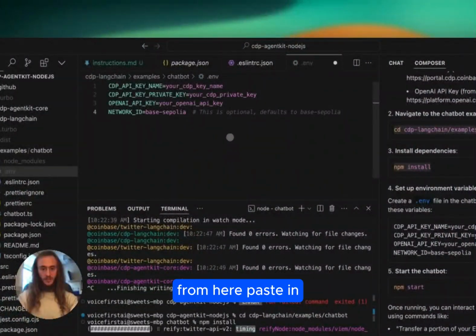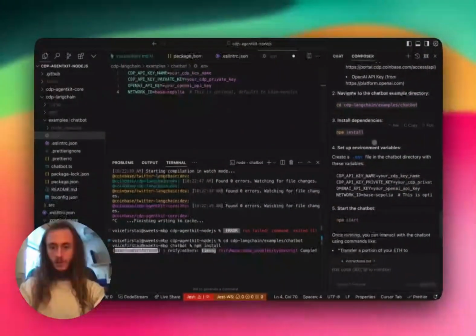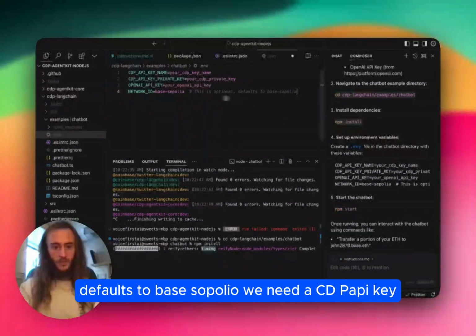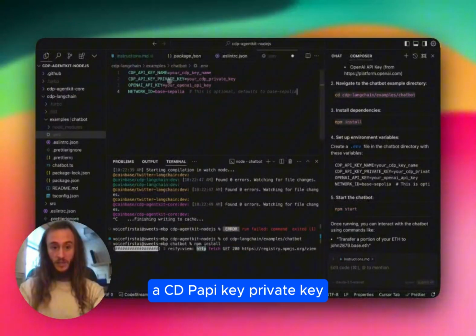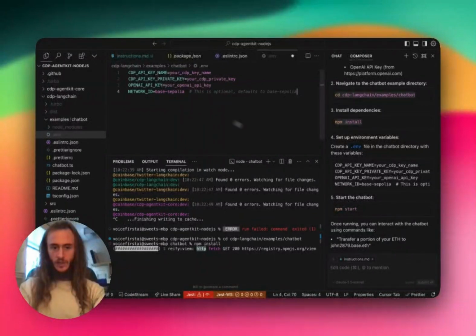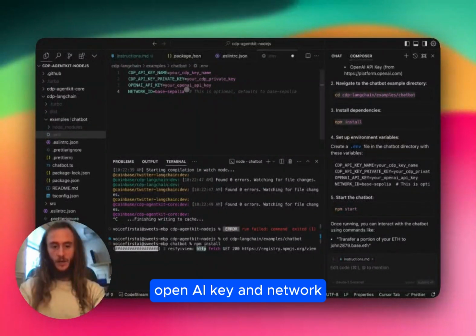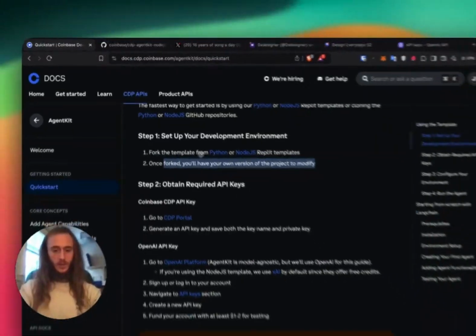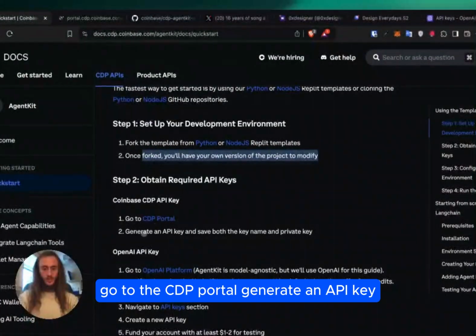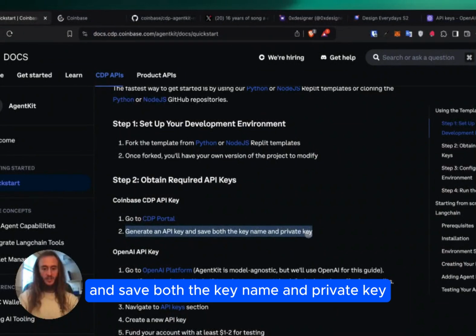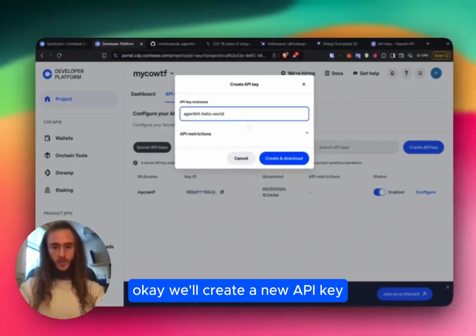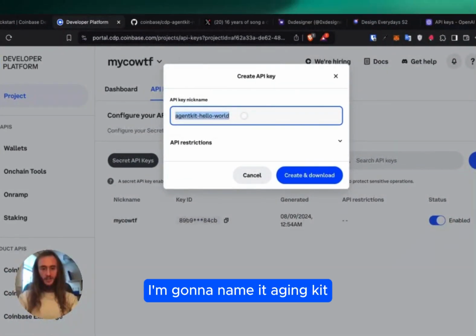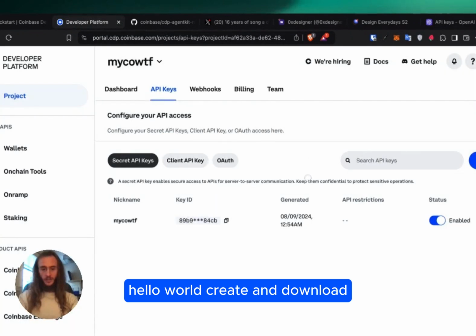From here, paste in the defaults. It defaults to Base Sepolia. We need a CDP API key, a CDP API key private key, an OpenAI key, and a network. I know how to get the OpenAI key, so we'll start with that. Go to the CDP portal, generate an API key, and save both the key name and private key. Okay, we'll create a new API key. I'm going to name it AgentKit Hello World. Create and download.